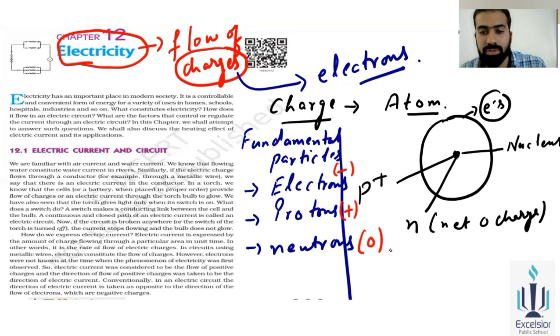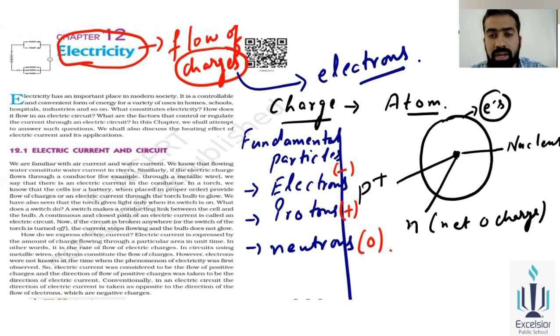These are the fundamental particles. So what is electricity now? Electricity is flow of charges, that is the flow of electrons, and charge is made up of atom. In atom there will be a nucleus, inside the nucleus there are two particles, protons and neutrons, and after that, in the orbit there will be electrons.